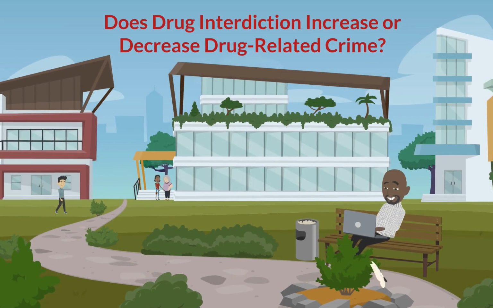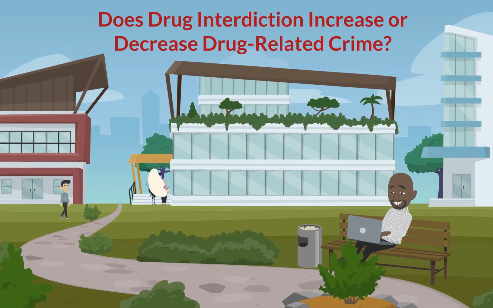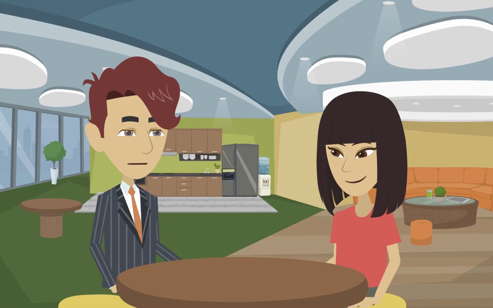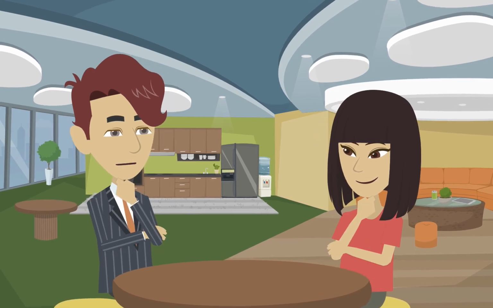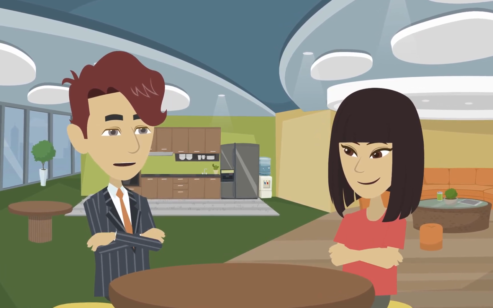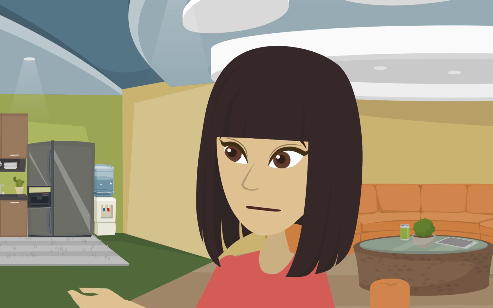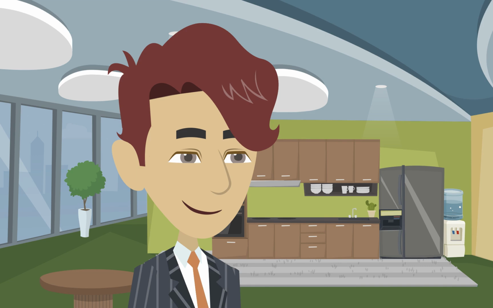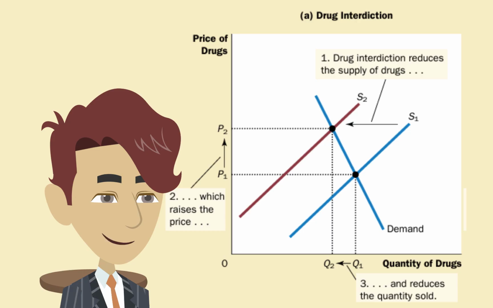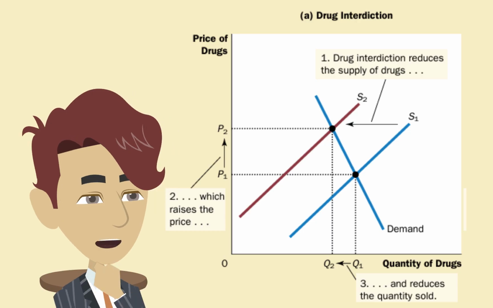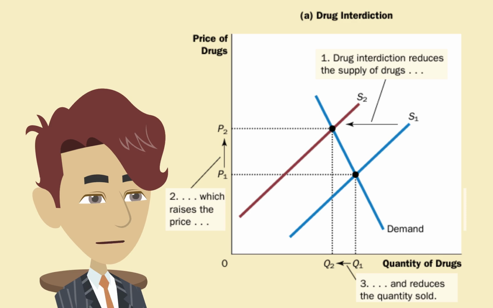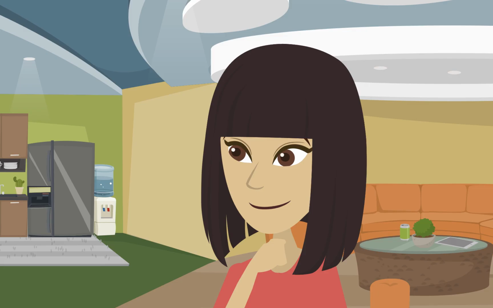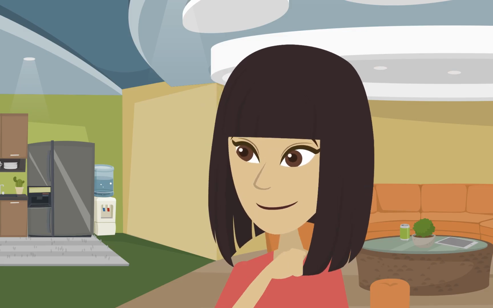Does drug interdiction increase or decrease drug-related crime? So, let's talk about drug interdiction and its impact on drug-related crime. Sure. I've heard that the government spends billions to reduce drug supply, but does it really work? Great question. When the government increases agents to combat drugs, it shifts the supply curve to the left, raising prices.